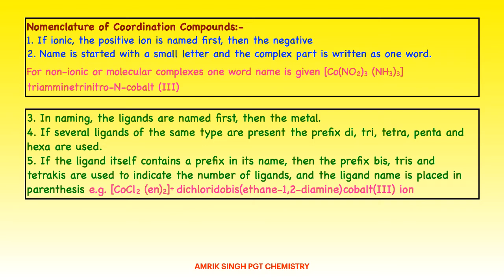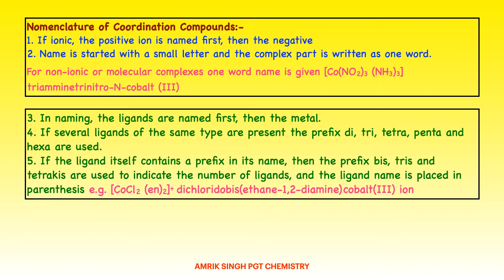Now, in naming, the ligands are named first, then the metal. If several ligands of the same type are present, the prefixes di, tri, tetra, penta, hexa are used. If the ligand itself contains a prefix in its name, then the prefixes bis, tris and tetrakis are used to indicate the number of ligands, and the ligand name is placed in parentheses.